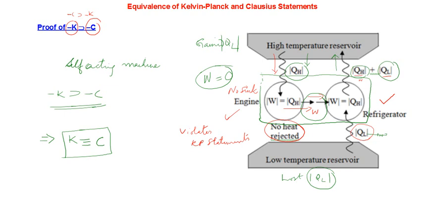Remember, the second law of thermodynamics can be stated in different forms, which are all equivalent. From the point of view of the working of a heat engine, it is stated in terms of the Kelvin-Planck statement, or if you are focusing on the working of a refrigerator, it can be stated in terms of the Clausius statement, right? Even though the language of the statement or the focus of the statement are different, they mean the same. They give the same result as far as the second law of thermodynamics is concerned.